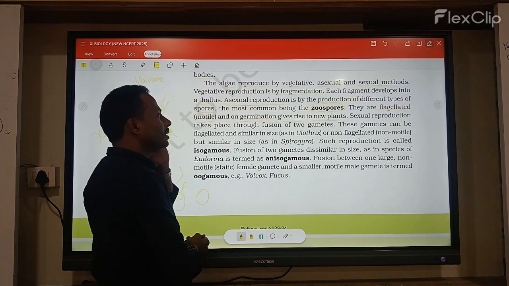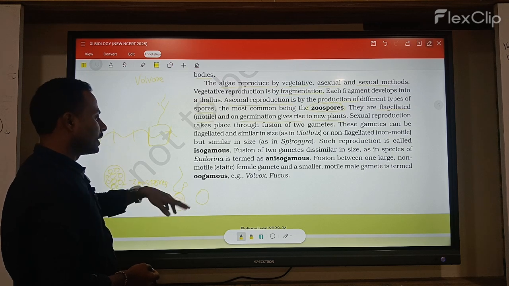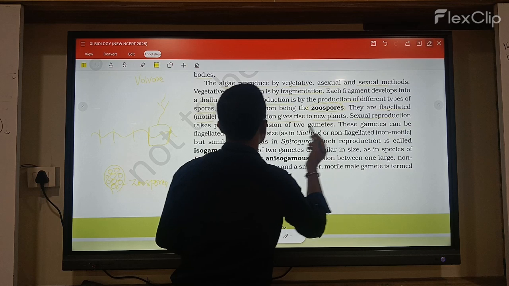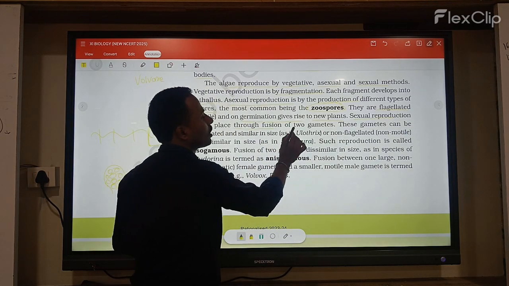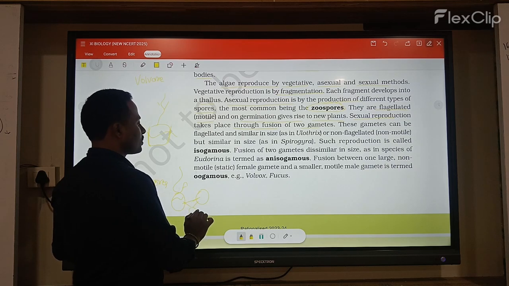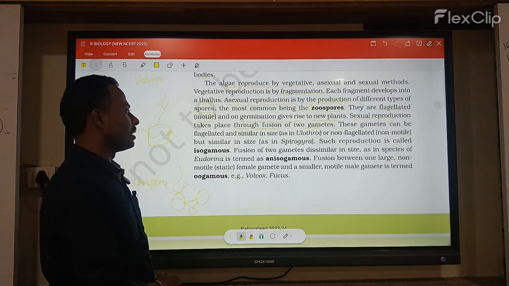Here they are flagellated, and each of their spores germinates to form a new plant. Next, sexual reproduction takes place through the fusion of two gametes. Here two gametes completely fuse to form a zygote.